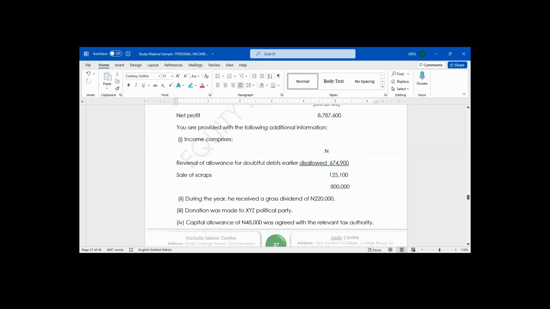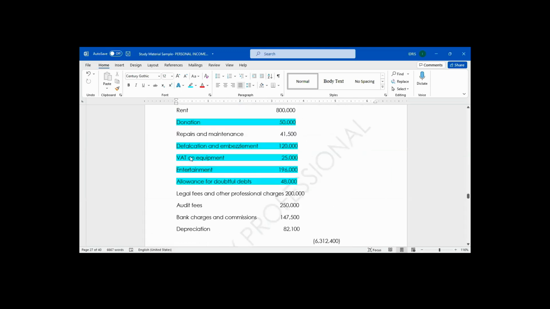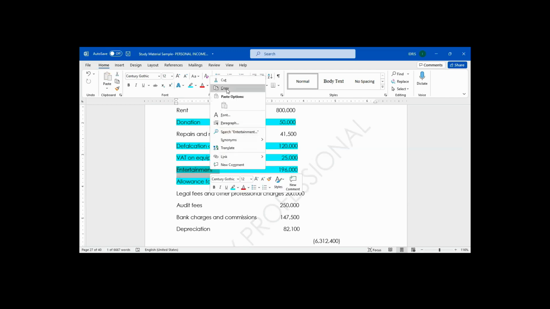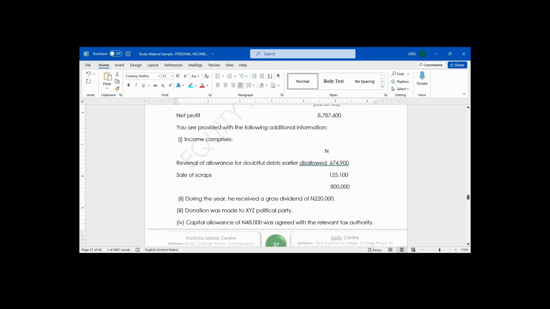Additional information 1. Look at it. What is the breakdown? Income comprises of what?